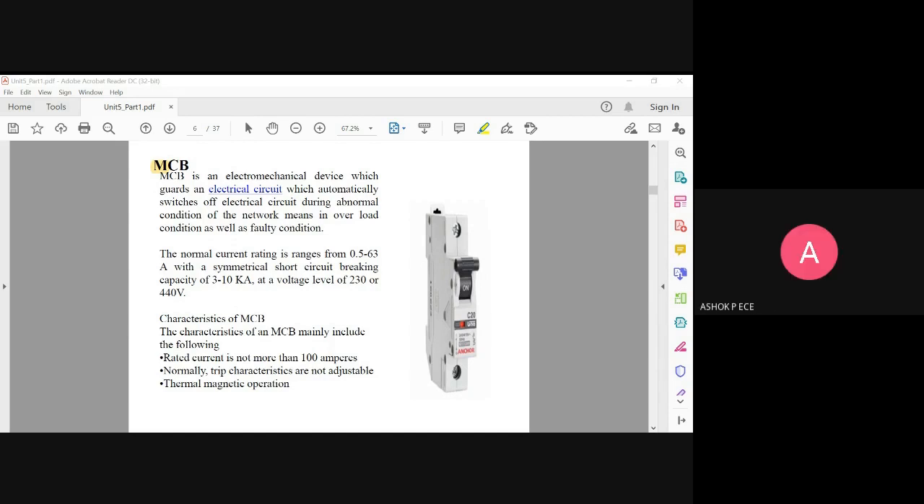Mechanical, sir. Mechanical. Good try. It is not mechanical. It is Miniature, sir. Yes, it is miniature circuit breaker. Miniature means smaller form of circuit breaker. So this figure is shown in a very big way, but actually it will be very small in size.